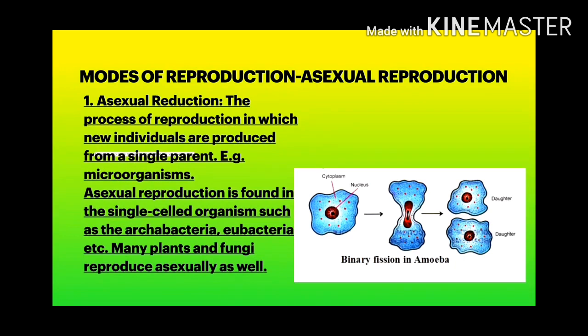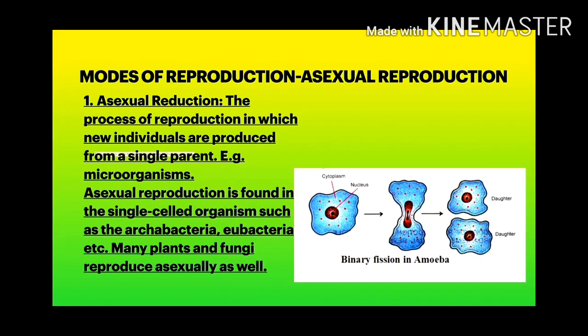Modes of reproduction are two: asexual reproduction and sexual reproduction. Asexual reproduction is the process of reproduction in which new individuals are produced from a single parent. For example, microorganisms. It is found in single-celled organisms like archaebacteria, eubacteria, etc. Many plants and fungi reproduce asexually too.